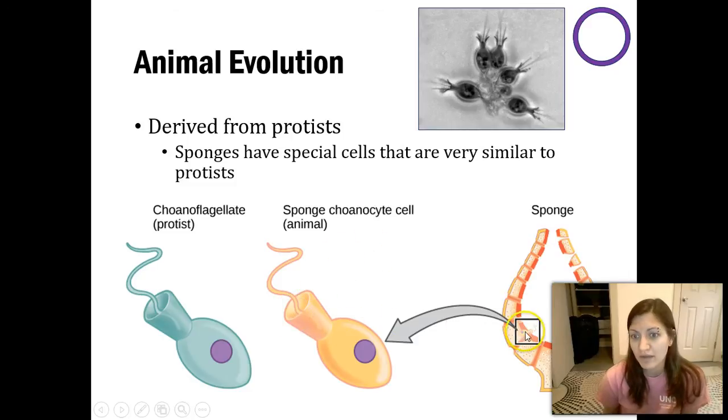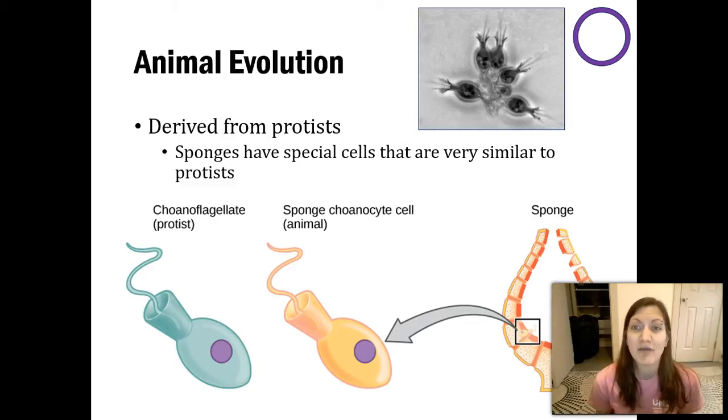If we zoom into a sponge, we see these choanocyte cells, and they're specialized in order to catch food for the sponge. Well, similarly, there is a protist called a choanoflagellate, and the name similarity is no coincidence. We named one after the other because of the similarity in their structure.